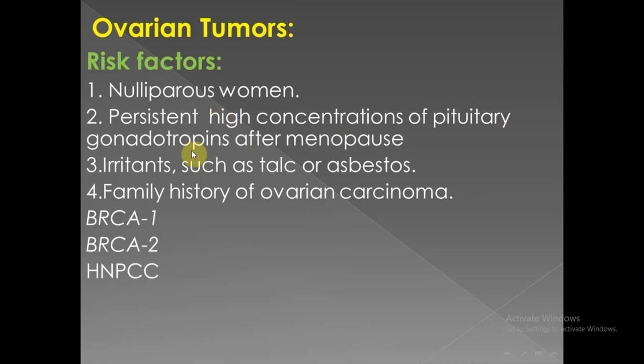Ovarian tumors risk factors: nulliparous women, persistent high concentration of pituitary gonadotropin after menopause, irritants such as talc or asbestos, family history of ovarian carcinoma, in addition to a family history of endometrial carcinoma and breast carcinoma, because there are associated genes including BRCA1 gene, BRCA2 gene, and hereditary non-polyposis colorectal carcinoma genes.